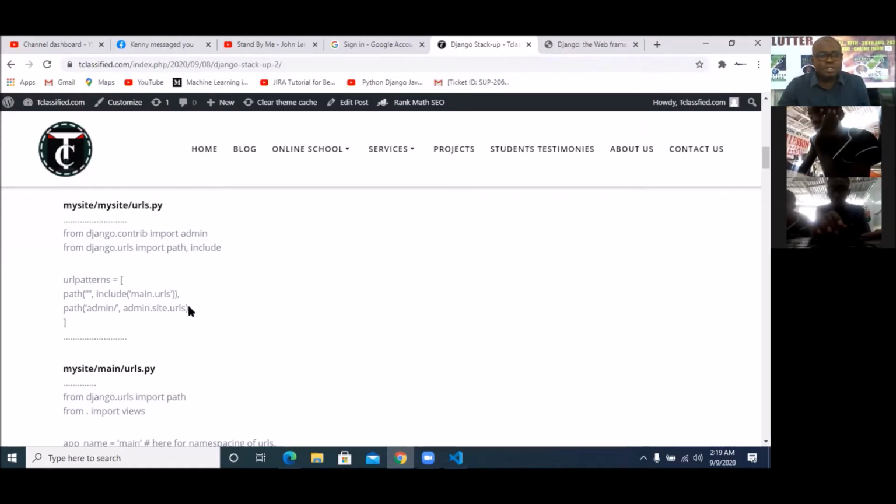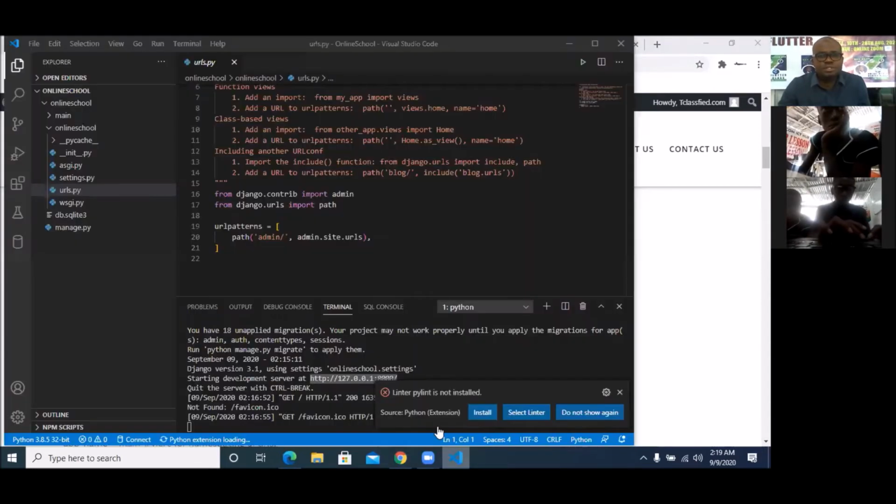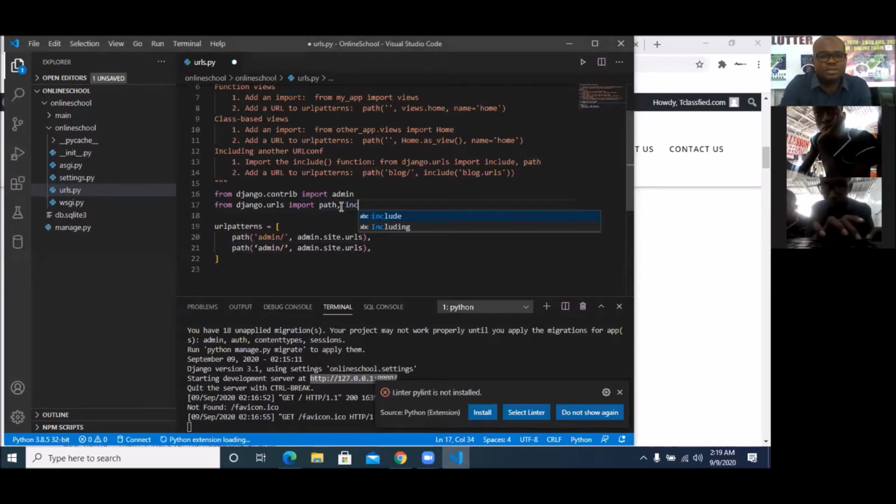So I'm going to simply pick this out, get back here, then come down here and put it. That's the only thing I need. Then I make sure that apart from path, I also import include. Those are the two things I need. So once I do that, I'll do Control S to save.